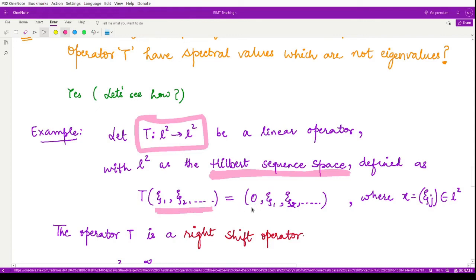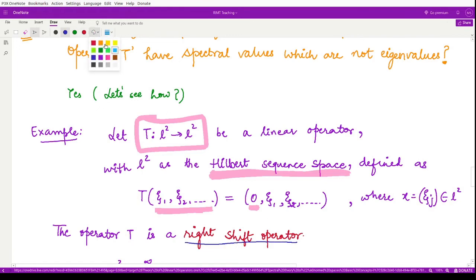The first entry would be 0, then the second entry would be the first entry here, the third entry would be the second entry here, and so on. So this vector has been shifted 1 unit to the right. We also call this operator the right shift operator.